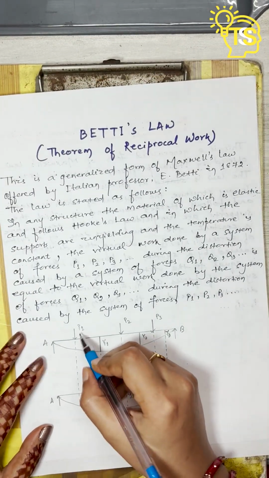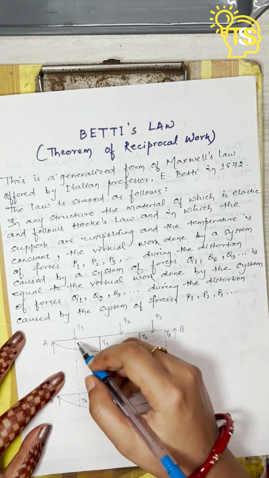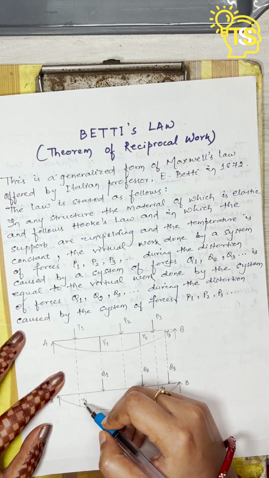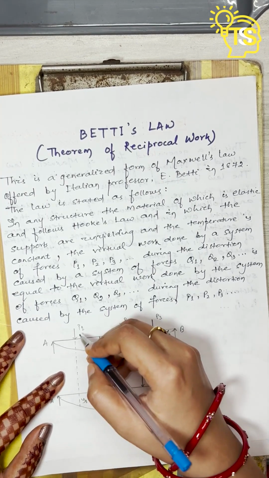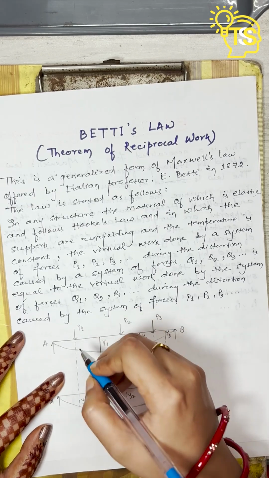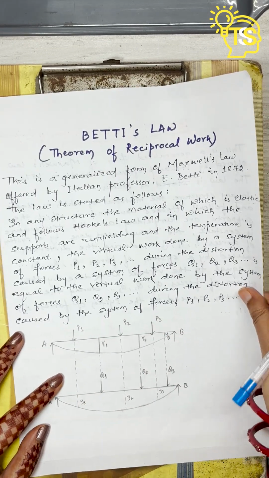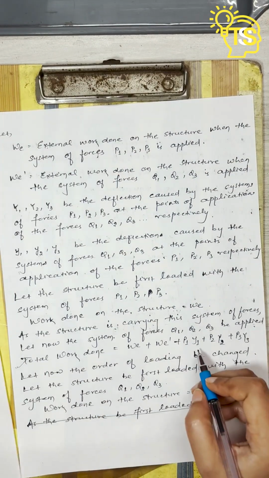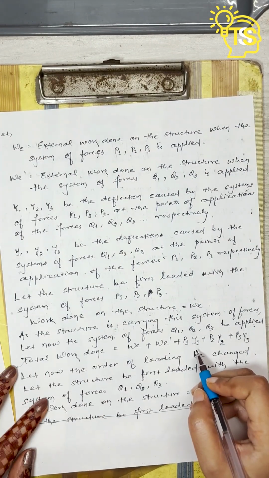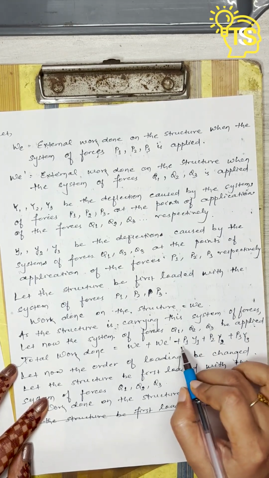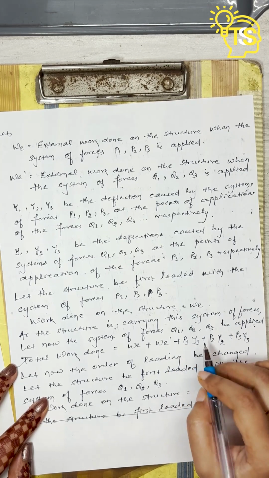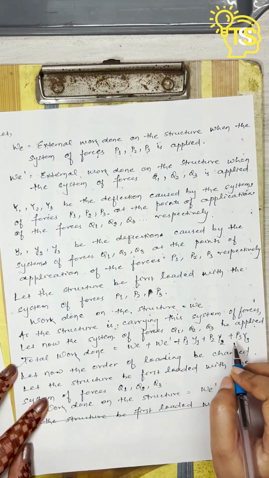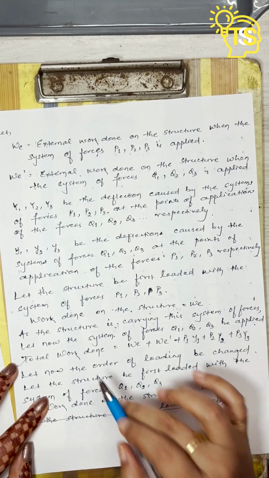Here P1 into y1 is the virtual work done, because this deflection small y1 is produced due to the force Q1 but it acts on the line of action of force P1. That is why the virtual work done will be P1 into y1. This I have already explained in Maxwell's reciprocal theorem. You can go and check it out. So here, WE plus WE dash plus P1 into small y1 plus P2 into small y2 plus P3 into small y3. This is the total work done.